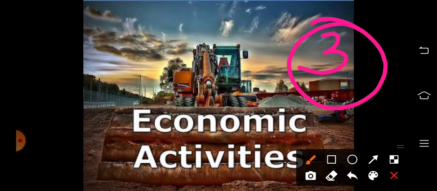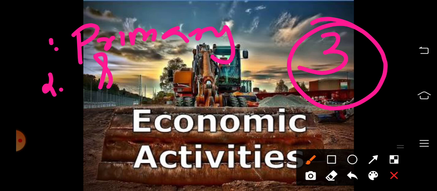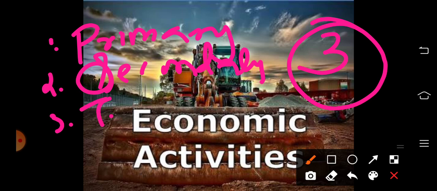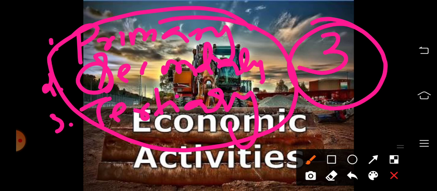Three types. That means first one, primary activity. Okay, primary. Then second one, secondary. And third one, tertiary. Okay, so these are the important economic activities around us. That means these economic activities produce different types of food items or finished products that we need in order to satisfy our basic needs. Okay, so let us have a detailed look at each of these.